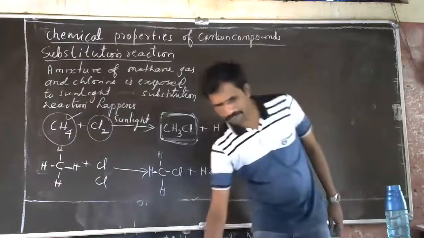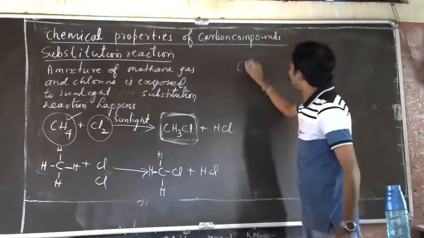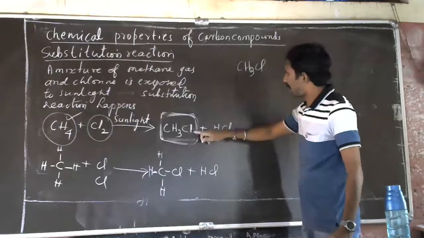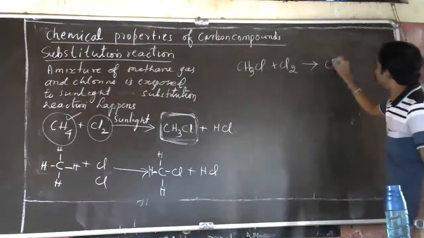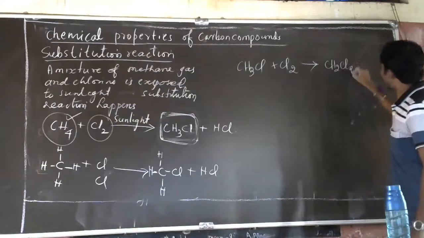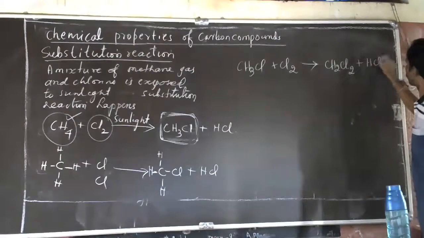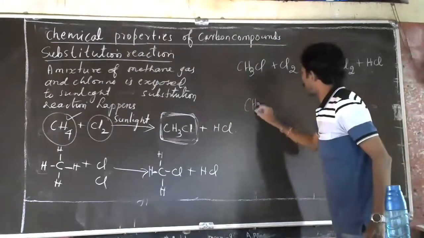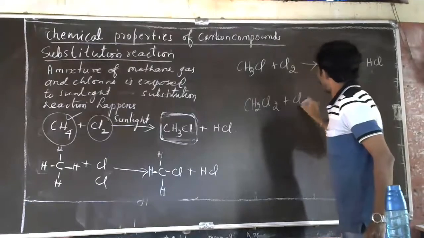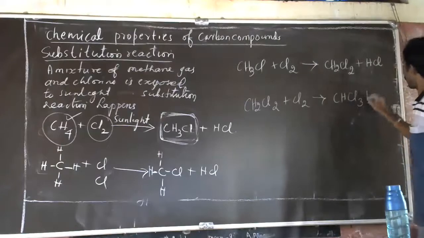Similarly, the substitution reaction goes on. If the substitution reaction continues, when you add chlorine to CH3Cl, CH2Cl2 is formed plus HCl.